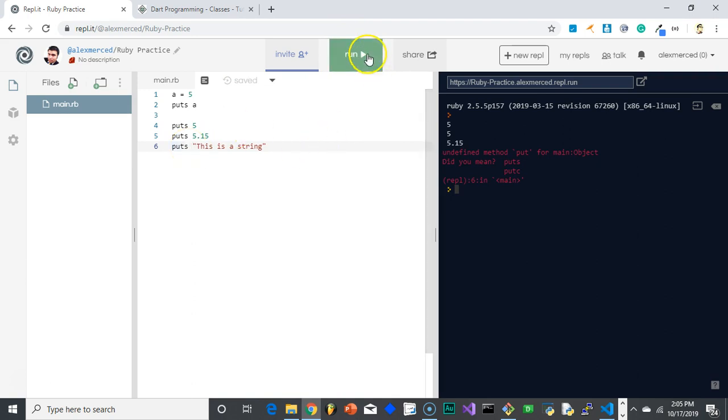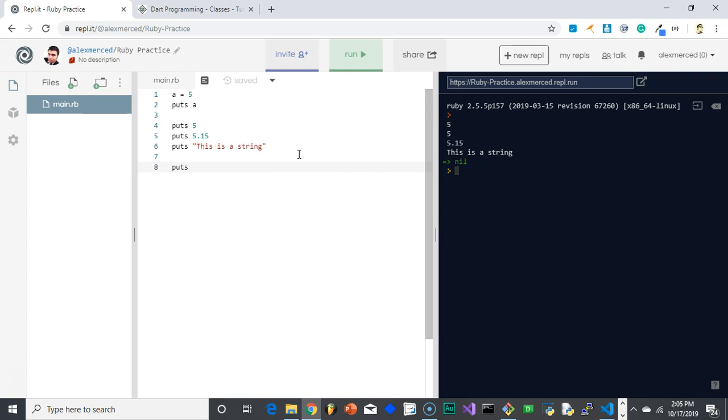Puts. So you see it prints 5, 5.15, and this is a string. Notice there are no quotation marks in the output, because the quotation marks just tell it it's a string. Without the quotation marks, it thinks it's a series of variables, like a variable called this, is, a, string. So we need the quotation marks. So puts 5, 5.15, and the string. Cool, that's very neat.